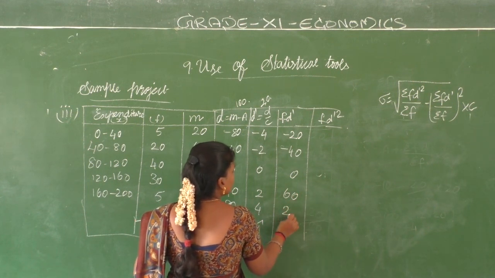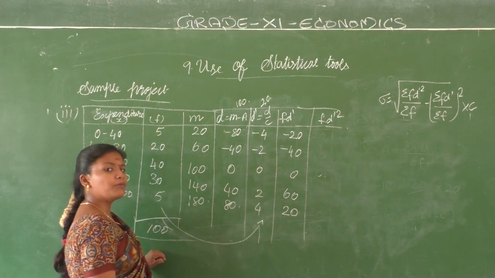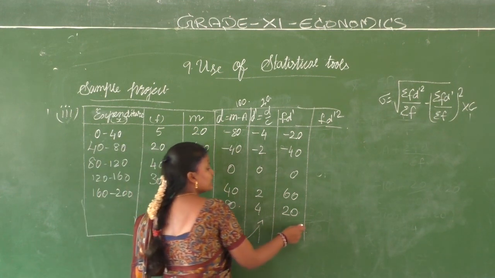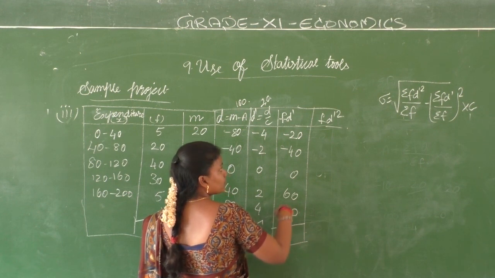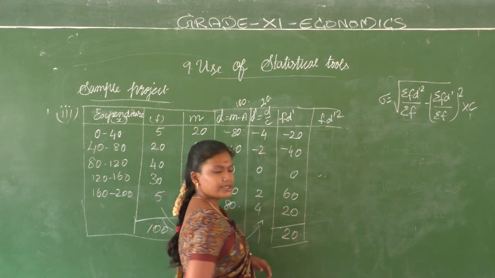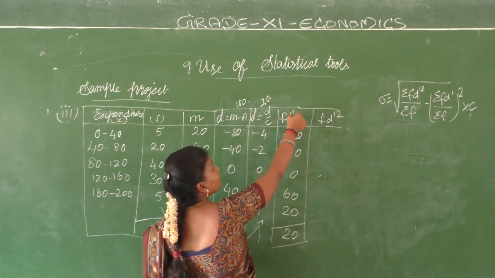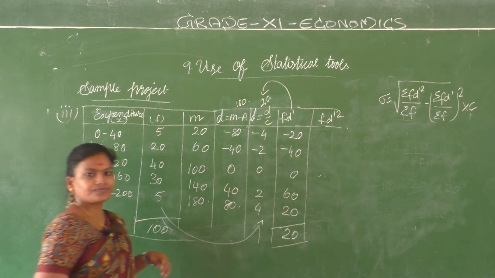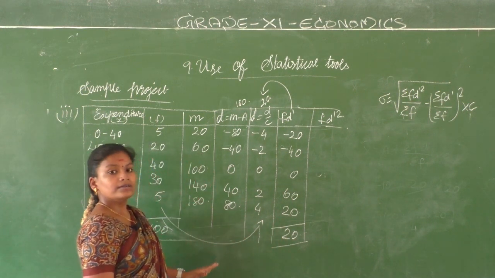5 into 4 20. நமக்கு fd dash ஓட summation வேணுமா? Do we need the total of this? Yes, we do. Plus 80 minus 60. So the value is 20. Got it? Now fd dash squared எப்படி கிடைக்கும் நமக்கு? fd dash into d dash square, d dash. என்ன பண்றோம்? fd dash into d dash.